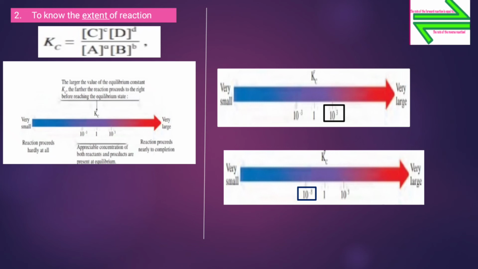Now the magnitude of Kc is, first, directly proportional to the concentration of product, and secondly, inversely proportional to the concentration of reactant.